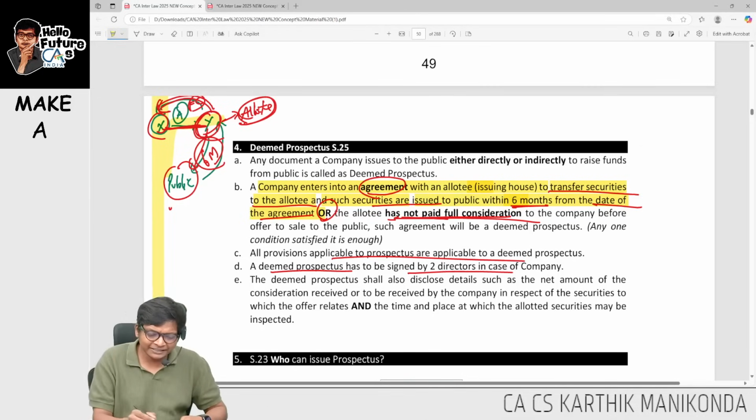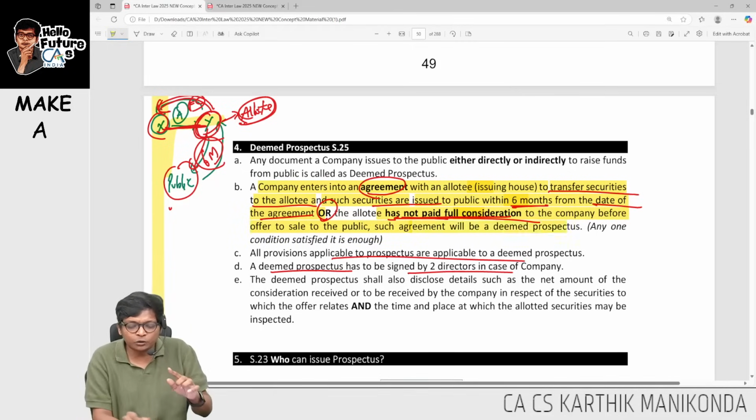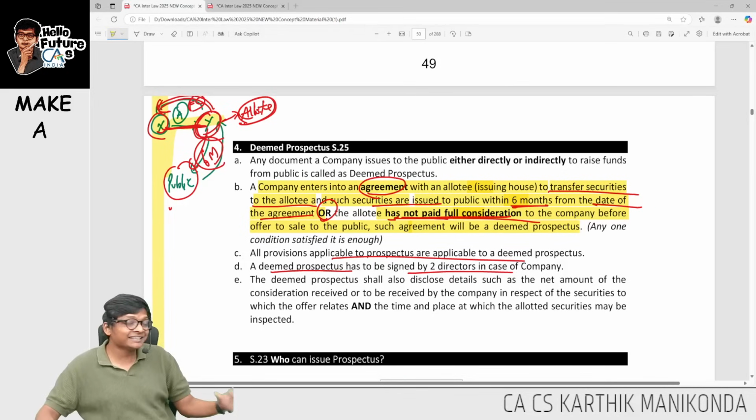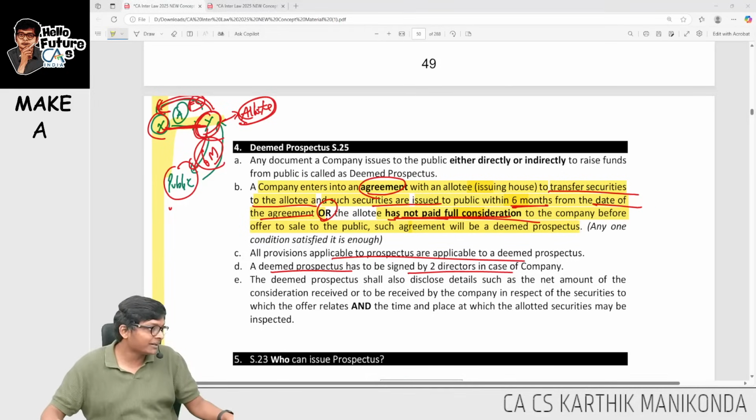Are you following, guys? Issued within 6 months, or allottee X has not paid full consideration before the sale to public. Anyone satisfied, then it is a deemed prospectus. What I have highlighted here is the key word that you have to memorize, guys.